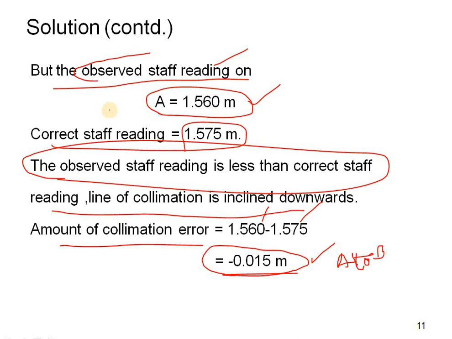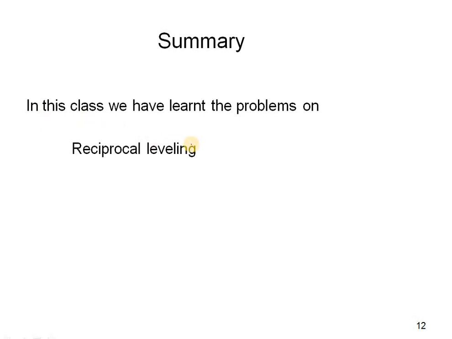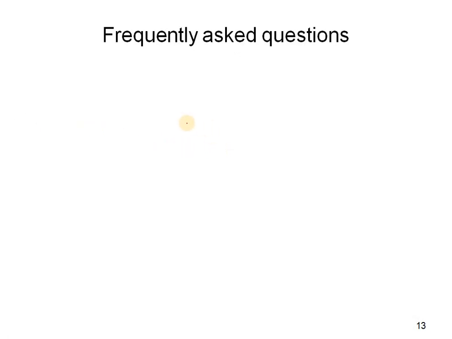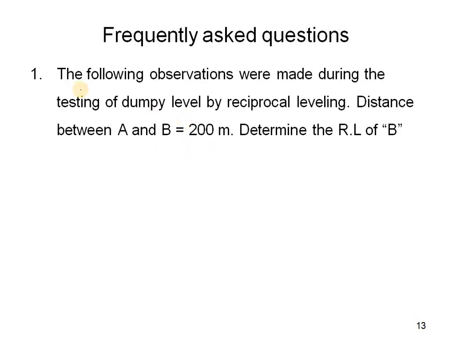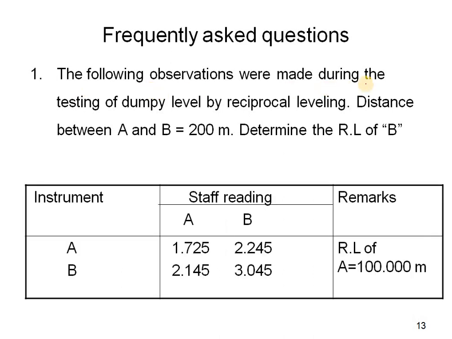These types of problems will also be asked in your examinations. So finally, in summary, in this class we have learned reciprocal leveling problems. Frequently asked questions are: the following observations were made during the testing of a dumpy level by reciprocal leveling. Distance between A and B is equal to 200 meters. Determine the RL of B. We have to find the instrument at A and B, staff readings and remarks.